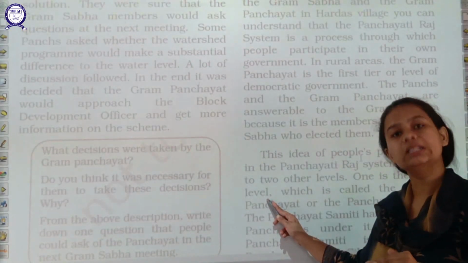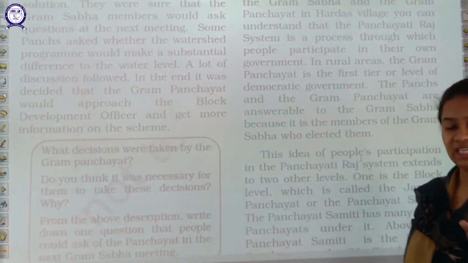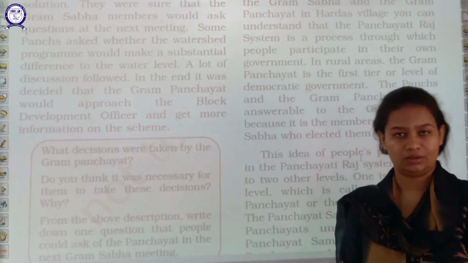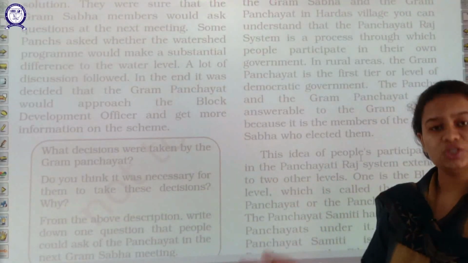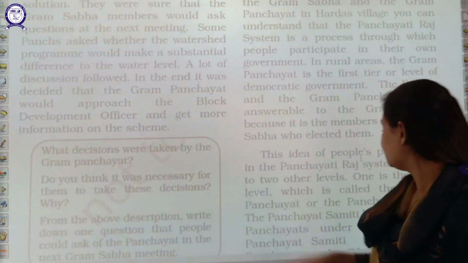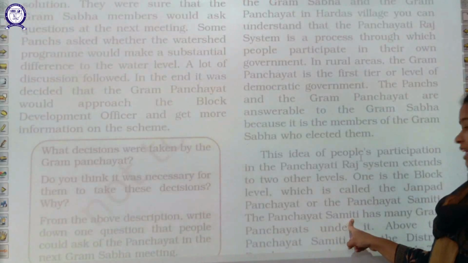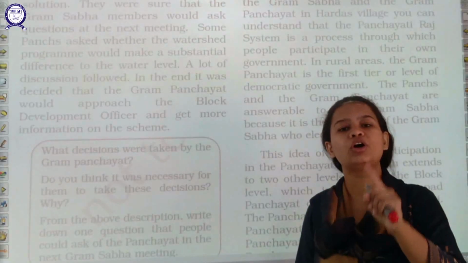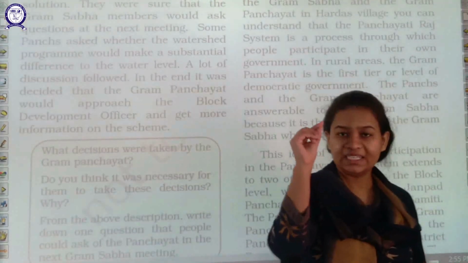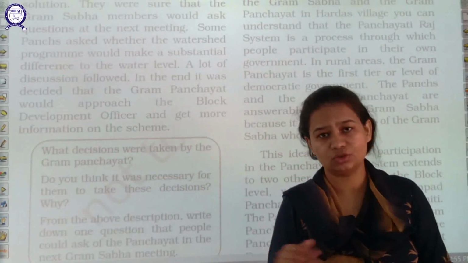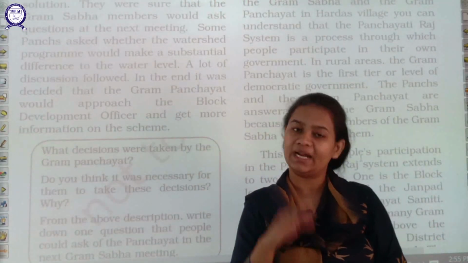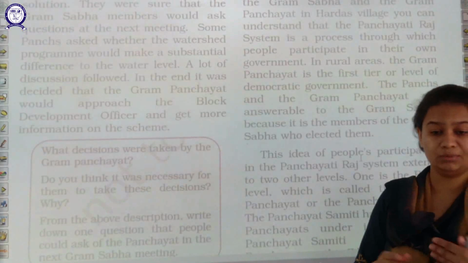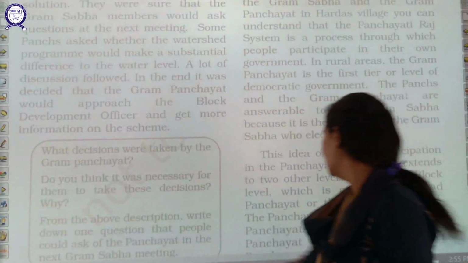So first one is your local, then is your block officer, which is your second level, who will pass the bill, or you can say the plan, which was discussed by the Sarpanch or his members. Thereafter, students, Panchayati Samiti is there, which has many Gram Panchayats under it. One BDO, or Block Development Officer, has many Panchayat Samitis or many villages under him, and his job is to allocate funds to all these villages after going through the plan, so that they can work for themselves.